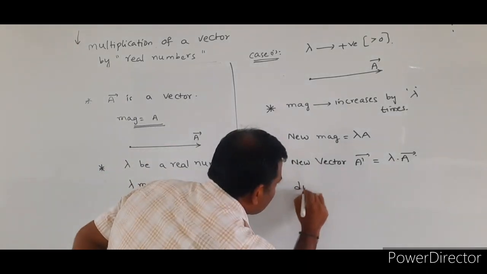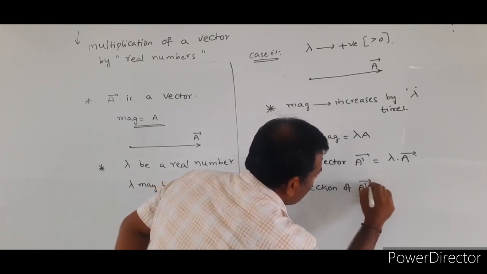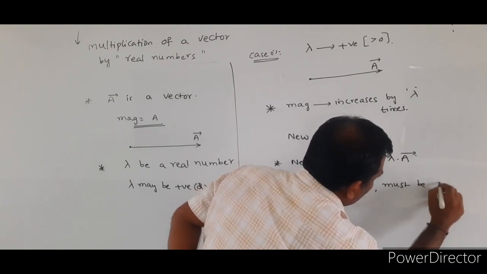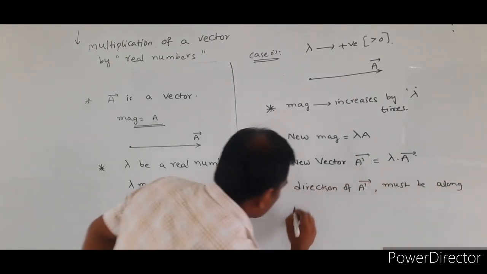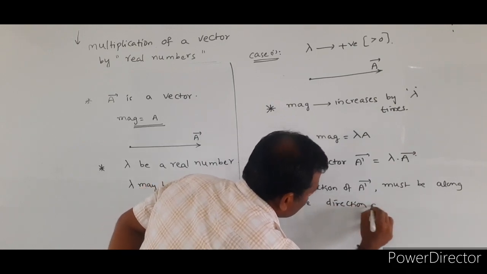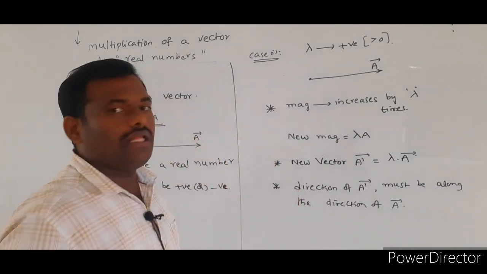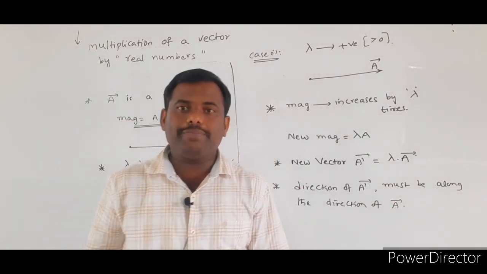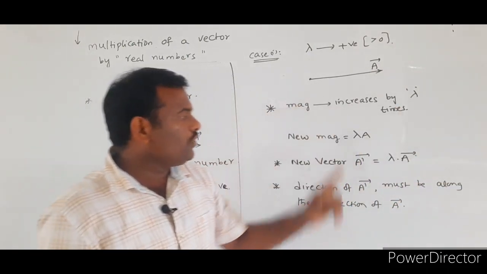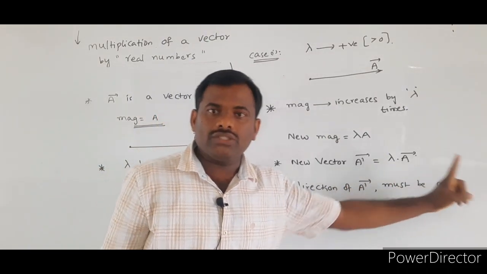Whenever lambda takes the positive values, the direction of the new vector A dash bar must be along the direction of vector A bar. So whenever a given vector A bar is multiplied with the real number lambda, a new vector A dash bar is formed, equal to lambda into A bar.